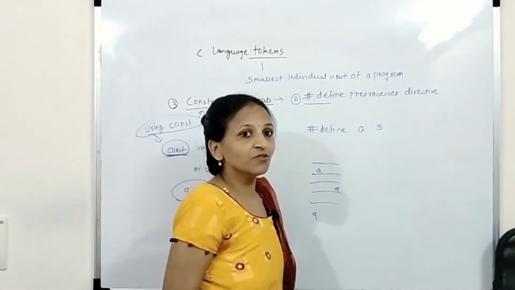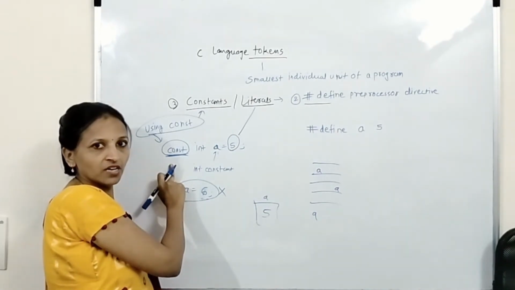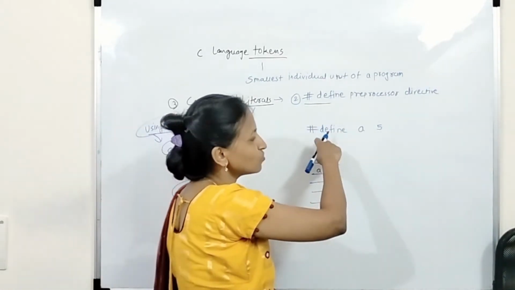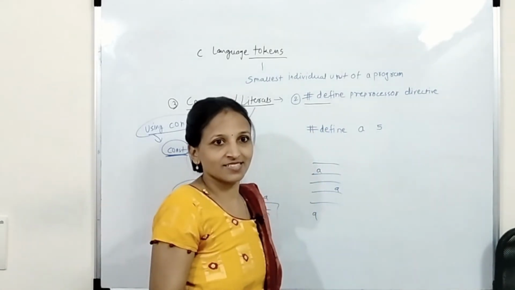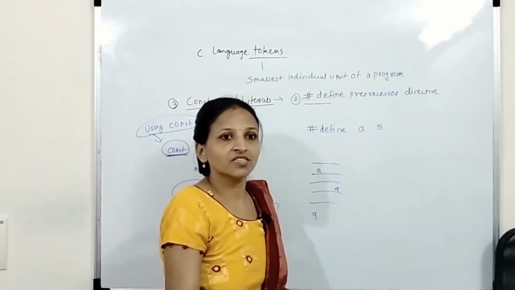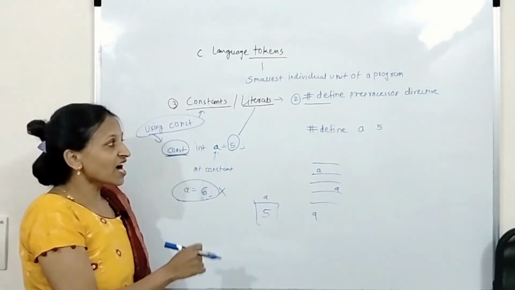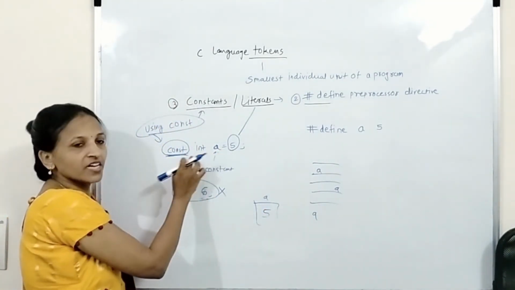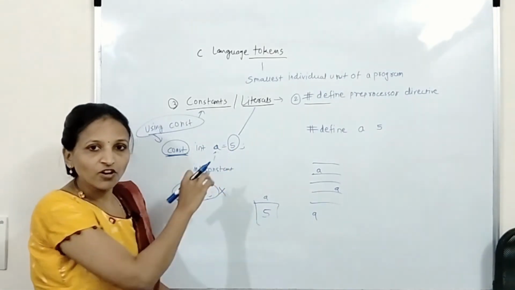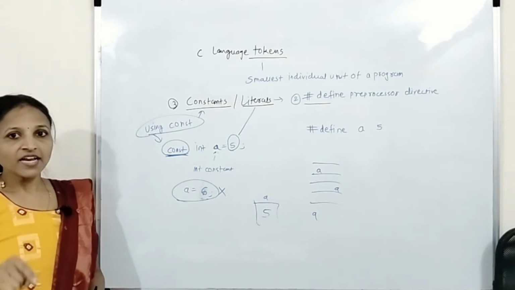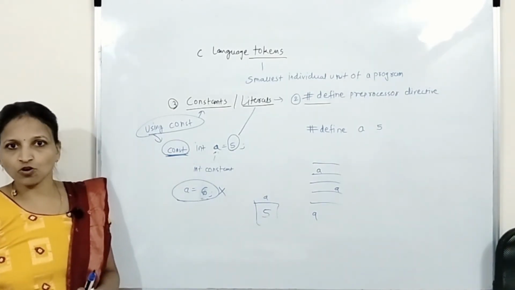Now what is the difference between defining a constant using the const keyword and defining a constant using the #define preprocessor directive? You must know the difference. There is some difference. Suppose I have declared it in this way, like const int A equals 5, then what happens? After compilation this code will be converted into object code.